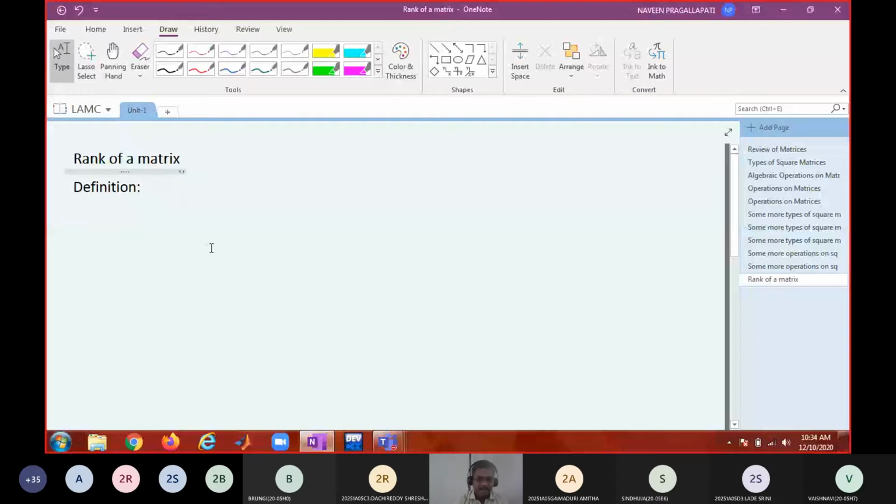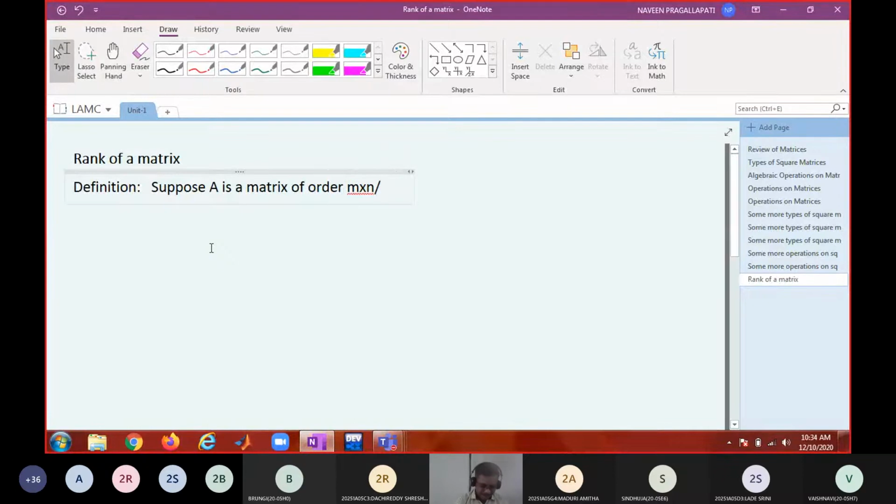Okay, write down. Suppose A is a matrix, not necessarily a square matrix. Suppose A is a matrix of order m by n.